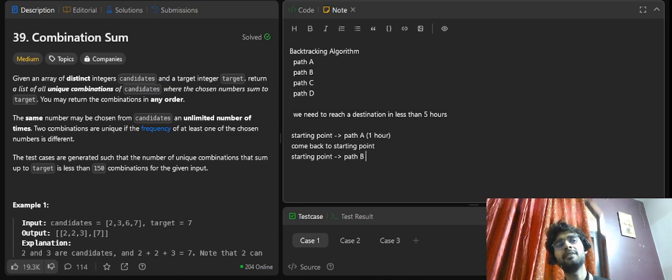Midway when you're traveling on path B, you realize that you have already reached 4 hours. I think the next half won't get covered in 5 hours, right? So you'll be like, path B is taking 6 hours, for example, in total.